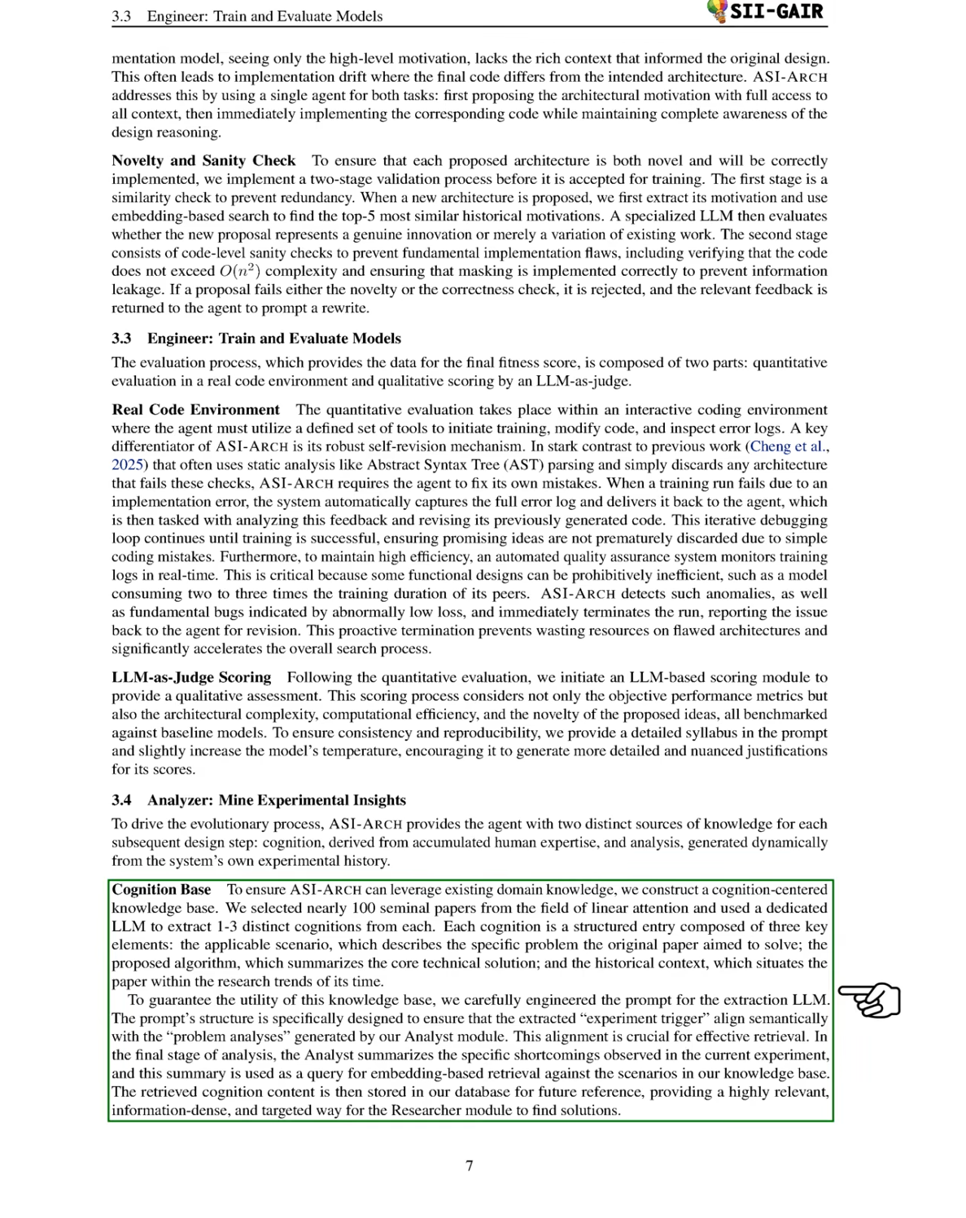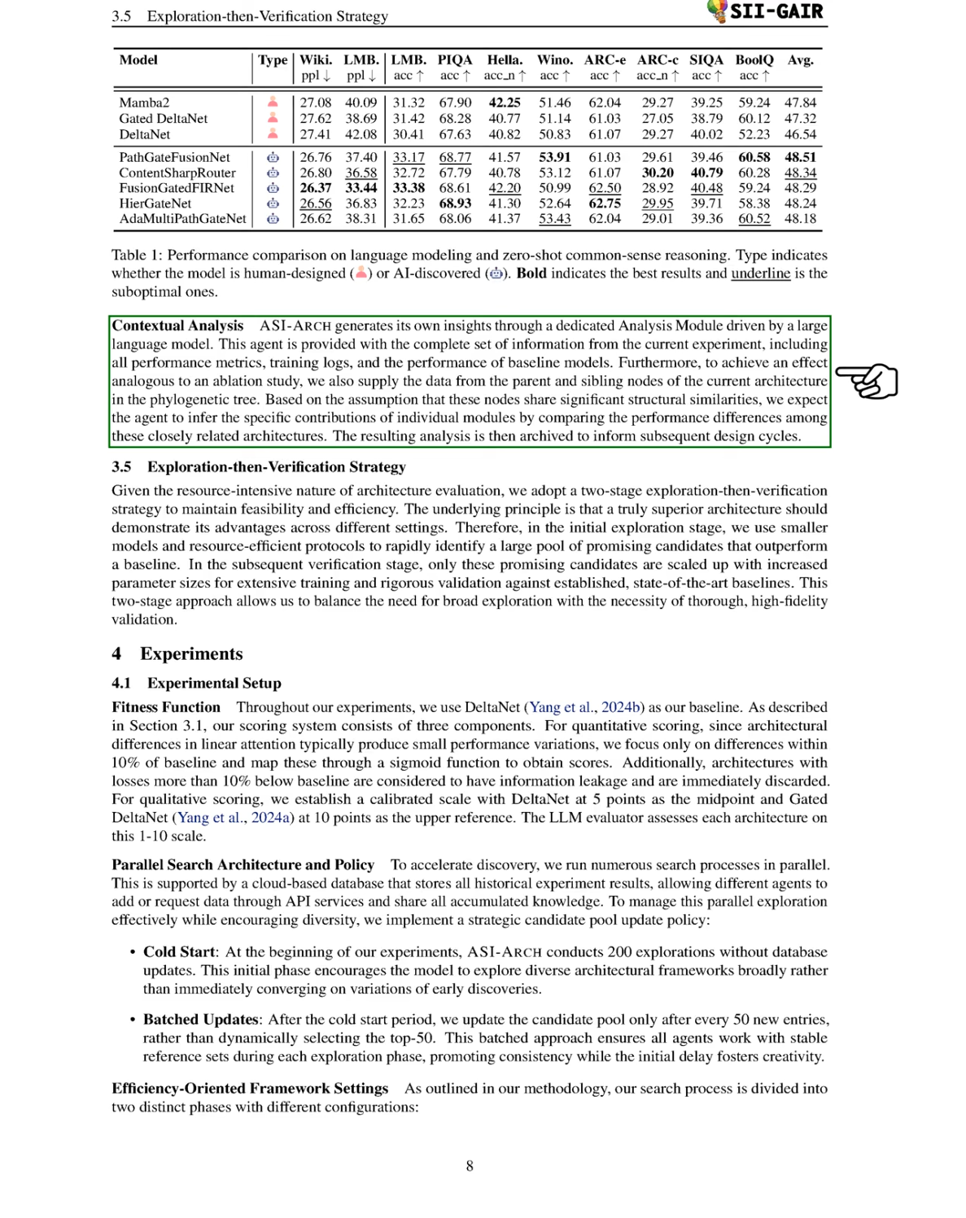Section: Contextual Analysis. In this section, we describe our contextual analysis and methodology. Our ASI-ARCH system generates insights through an analysis module powered by a large language model. This module receives comprehensive data from our current experiments, including performance metrics, training logs, and baseline model performances. To mimic an ablation study, we also provide data from related nodes in the phylogenetic tree, assuming they share structural similarities. This allows the agent to deduce the contributions of individual modules by comparing performance among these similar architectures. We archive the analysis to guide future design cycles.